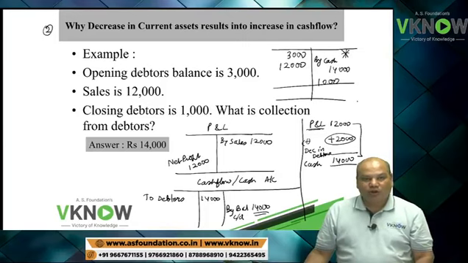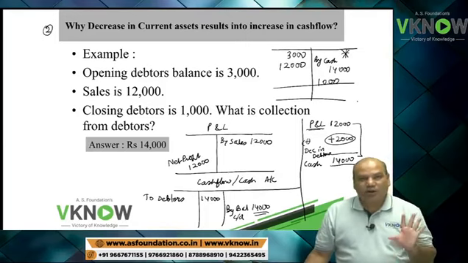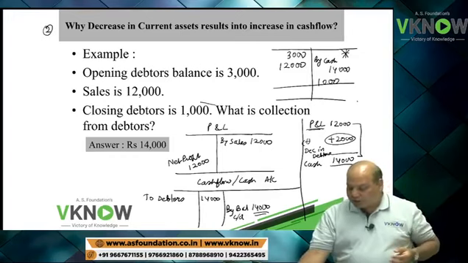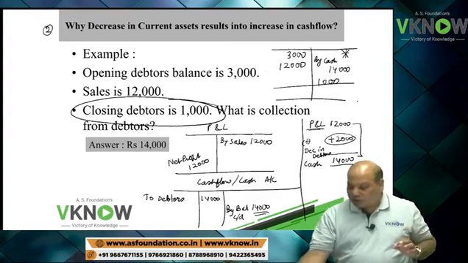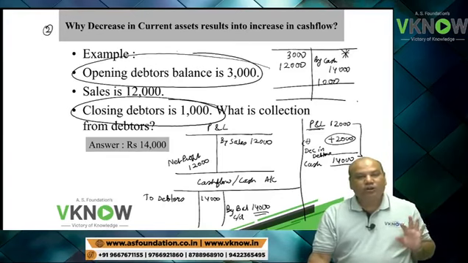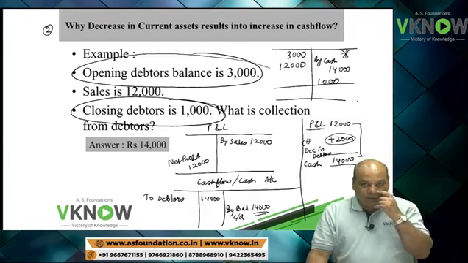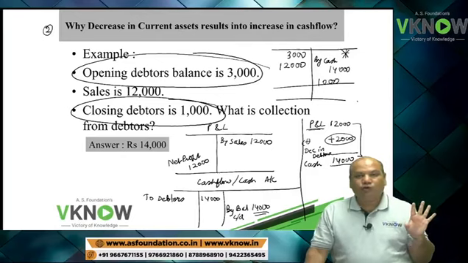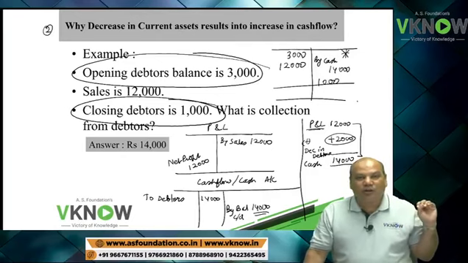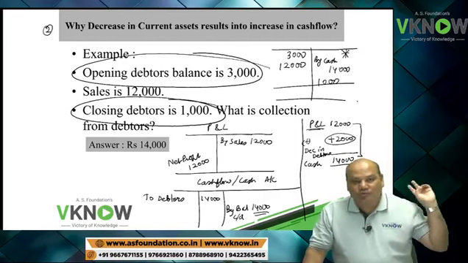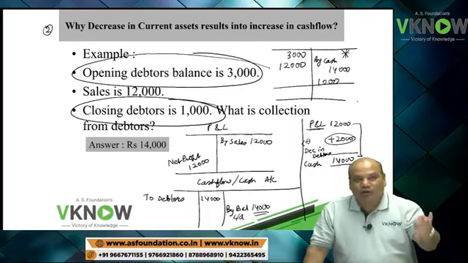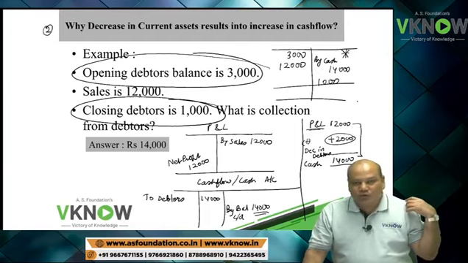No hydrogen bomb technology involved. Just simple logic. Now understand using logic. If your closing debtor is less than opening debtor, what does it represent? It means your collection is more than sale. You have not only collected the current year's entire sale, you have also collected 2,000 rupees more. Your cash flow is higher.